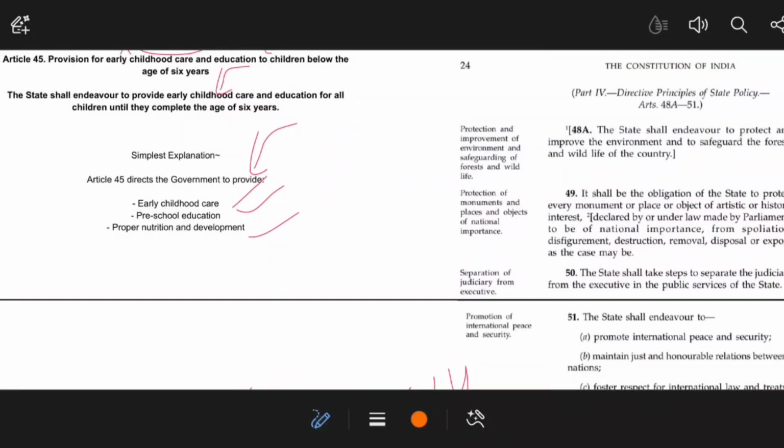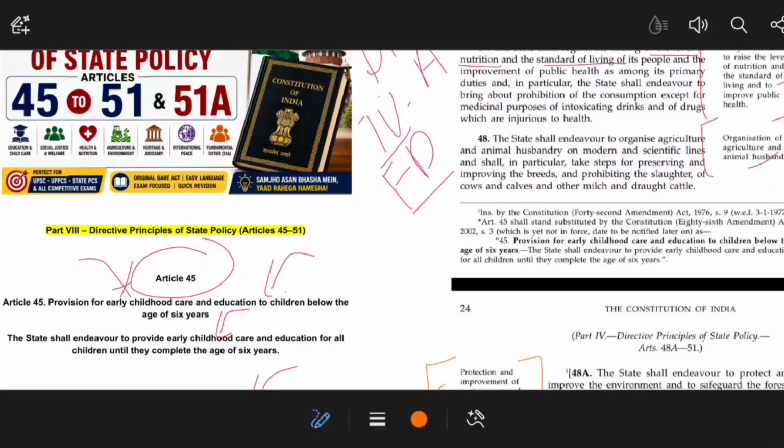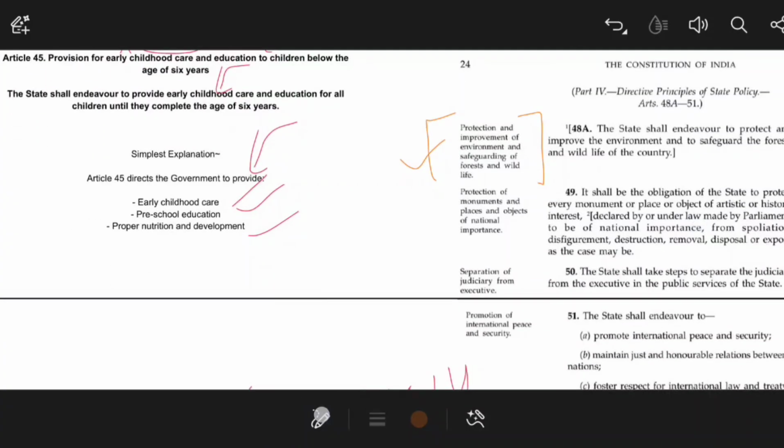Okay. Now, Article 48. Article 48 is talking about the protection and improvement of environment. Okay, it is 48A. Let us first discuss 48. So it is about organization of agriculture and animal husbandry. Article 48A is talking about protection and improvement of environment and also safeguarding forest and wildlife. Article 49 is talking about protection of monuments and other historical heritage of India, and Article 50 is talking about separation of judiciary from the executive.